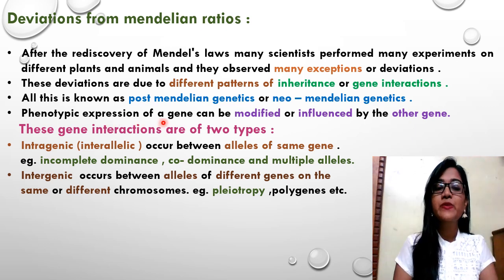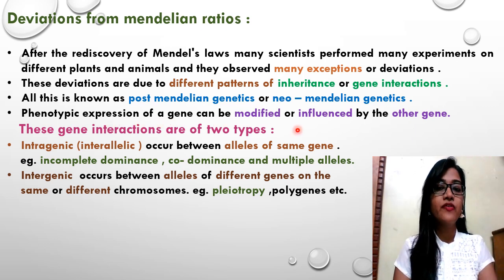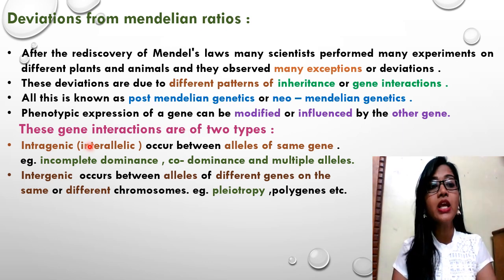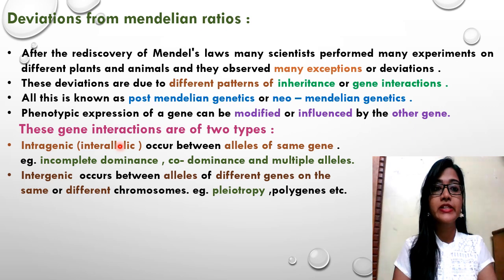The phenotypic expression of a gene can be modified or influenced by another gene. This is the basic thing you have to understand when talking about deviations of Mendelian ratios. These gene interactions are of two types which you are going to study in detail: intragenic, that is interallelic, and intergenic.